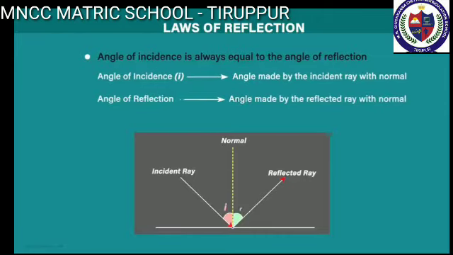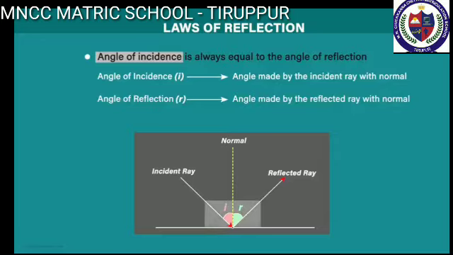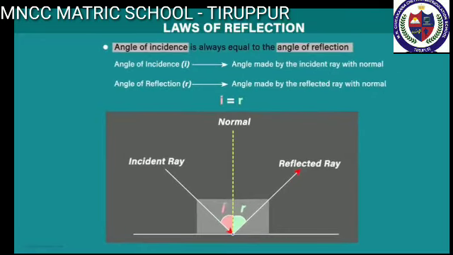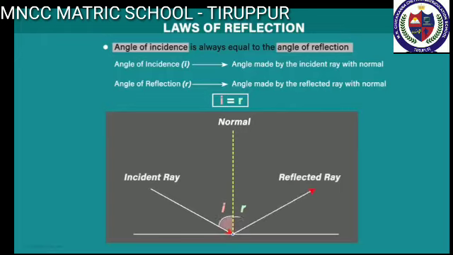From this picture, you can observe that the angle of incidence is equal to the angle of reflection. That means angle i is equal to angle r. Also, the incident ray, the reflected ray and the normal at the point of incidence all lie in the same plane. These are called the laws of reflection.